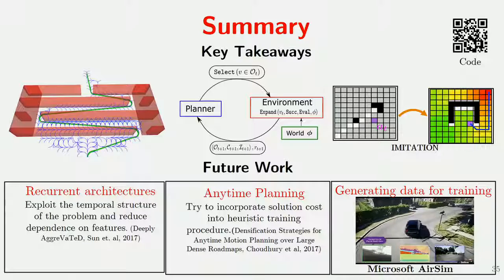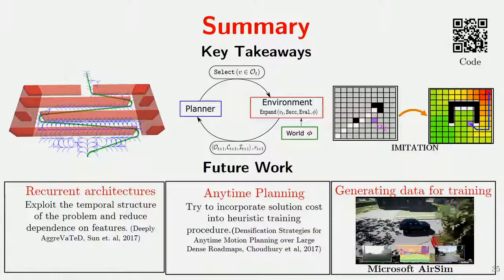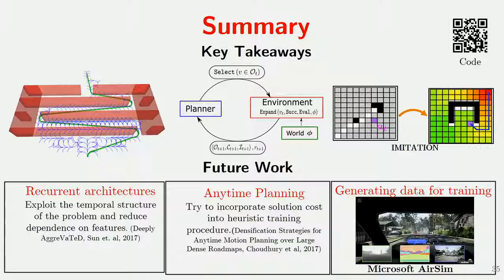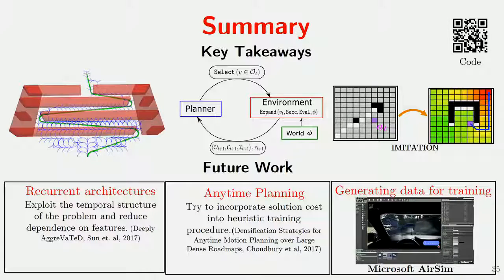So in summary, this brings us to a few key takeaways. The first being that motion planning should focus on expected performance, and graph search is generally a good representation. Graph search can be thought of as an MDP over the space of lists, and a good heuristic policy can be learned for it by imitation of optimal planners.